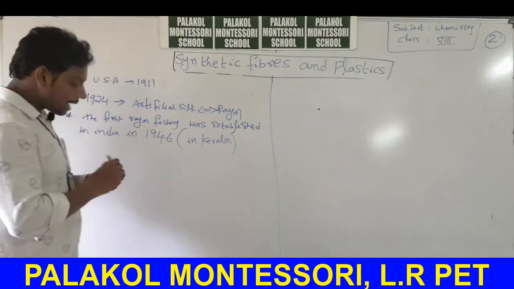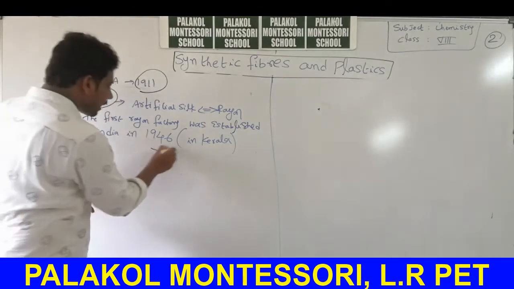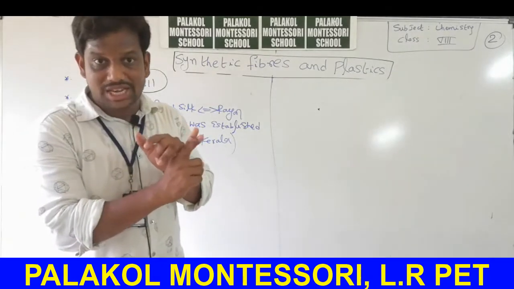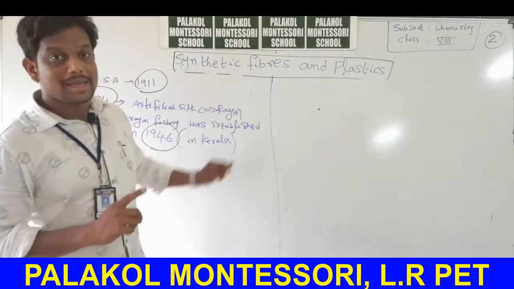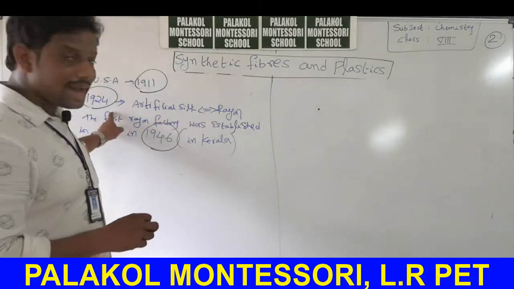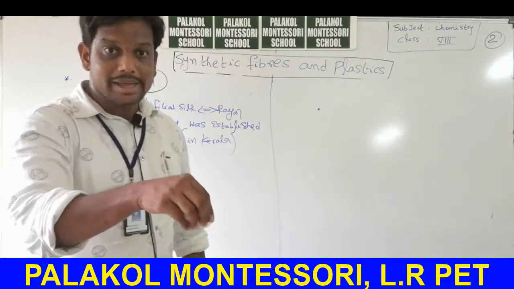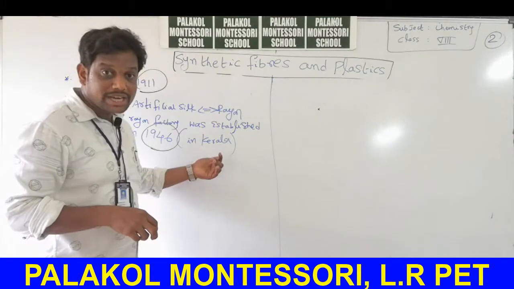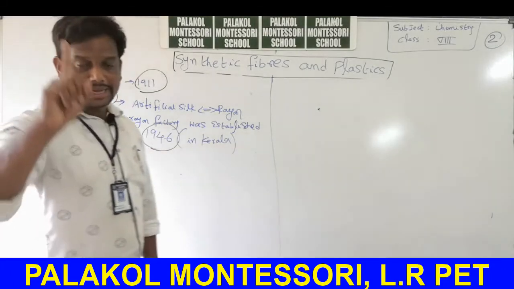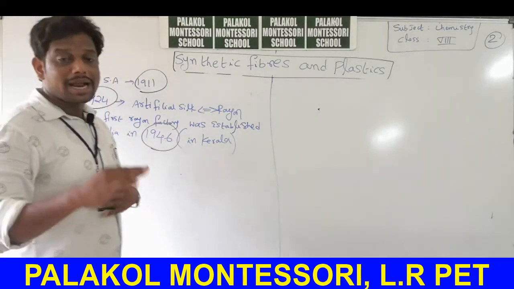Here we have a total of three years. 1911: first production of artificial silk started in USA. 1924: the name of artificial silk was changed to rayon. 1946: the first rayon factory was established in India, in Kerala. This is about rayon. What are the other names of rayon?